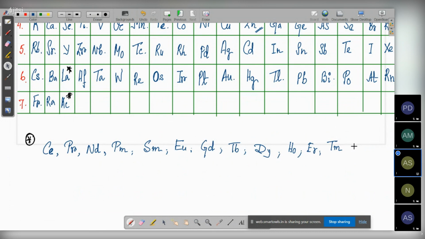I forgot the name of this one: ytterbium, and lutetium. So like this, after lanthanum, they put a star and write these elements.